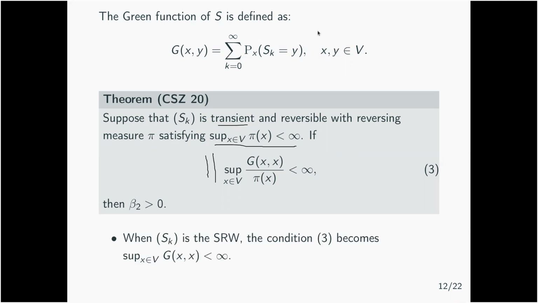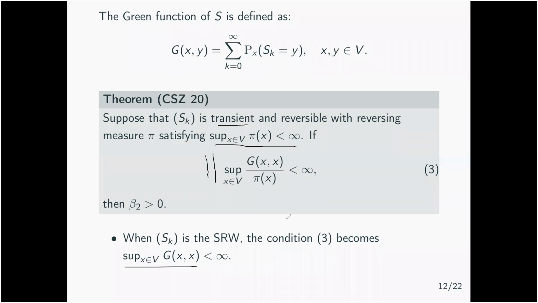So again, if you take a simple random walk, then for this condition you can forget about the pi here, and the condition only becomes a condition on the Green function. So what you ask is the Green function to be uniformly bounded. We know that transience is when the Green function is bounded at a point, but now we ask for it to be a bit stronger than just transient. We ask for the whole Green function to be bounded.